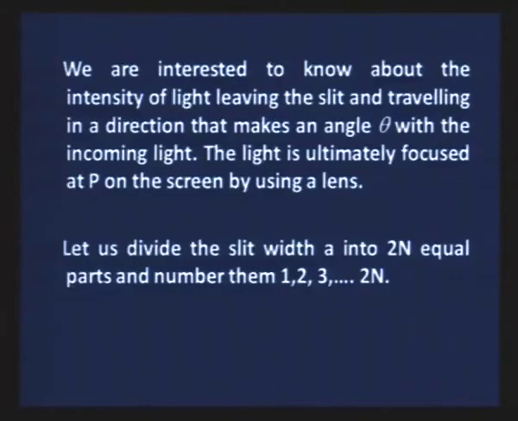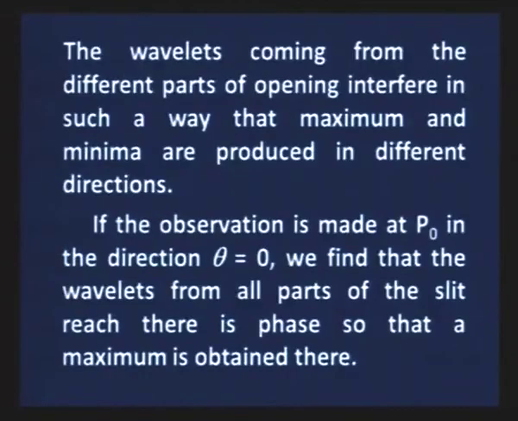The light is ultimately focused at the point P on the screen by using a lens. Let us divide the slit into a very small number of parts, say 2n, where n can have any value 1, 2, 3, 4, 5. These wavelets coming from the different parts of the opening interfere in such a way that maxima and minima are produced in different directions.